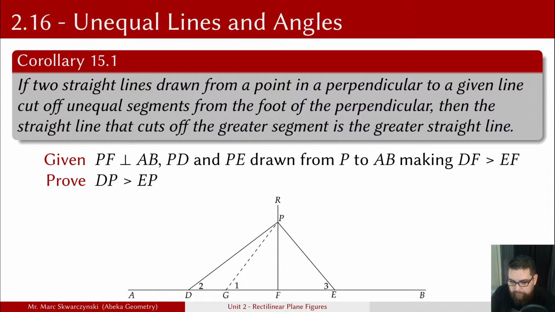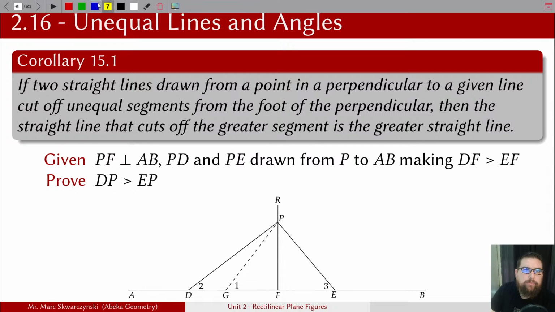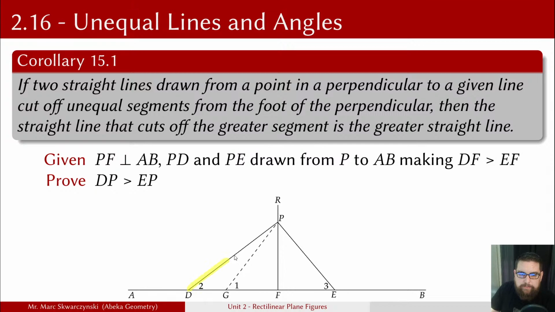Then angle 1 equals angle 3 because angles opposite equal sides of a triangle are equal. Then angle 1 must be greater than angle 2 because it's an exterior angle to this triangle. Okay, so that's what we're looking at. Because it's an exterior angle, angle 1 must be greater than angle 2, which makes angle 3 greater than angle 2 because 3 equals 1. This makes sense, I promise. All right, anyway. And then that makes DP greater than EP.